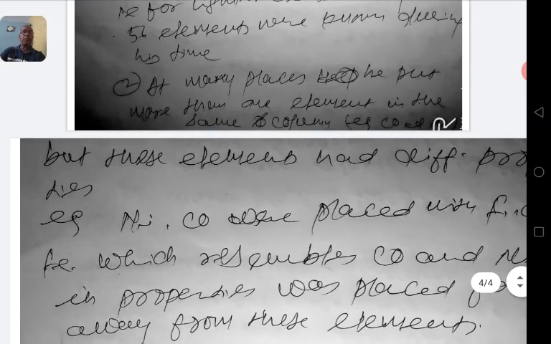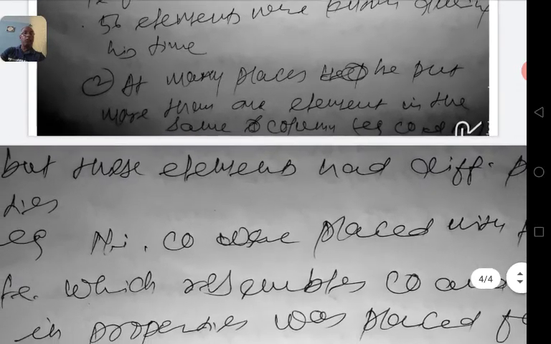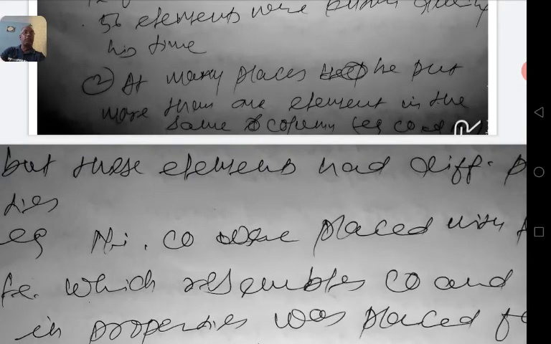Second limitation, or you may say demerit, of this octave rule was that he put many elements in the same slot or same column. At many places, he put more than one element in the same column.